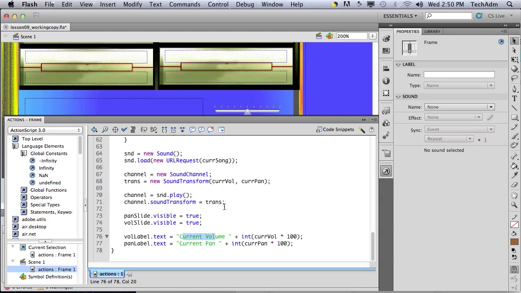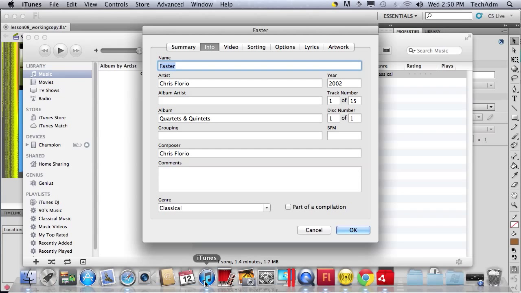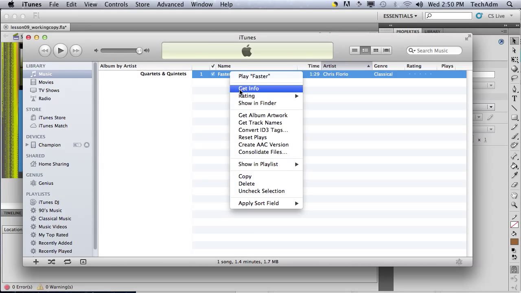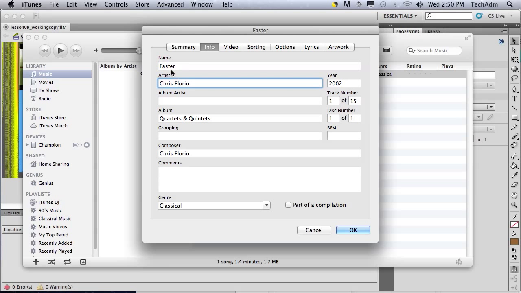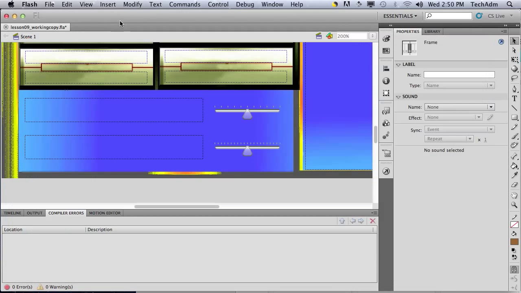Okay, so the next thing we've got to do is add a listener for the ID3 tags of the MP3 file. Now if we look in iTunes, I'm going to show you. Look at our files here. If you go to Get Info in iTunes, you can actually see information like the name of the song, the artist, and the album that it's from. This information can be read in Flash, and you can display it in our program. Okay, so let's come back over here.